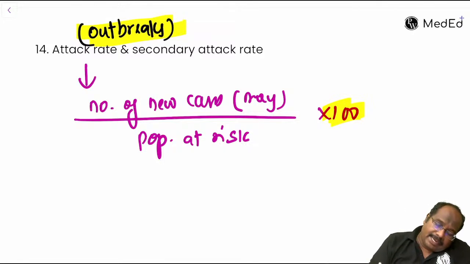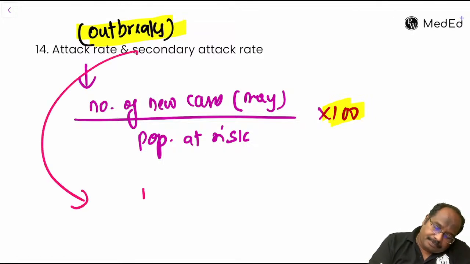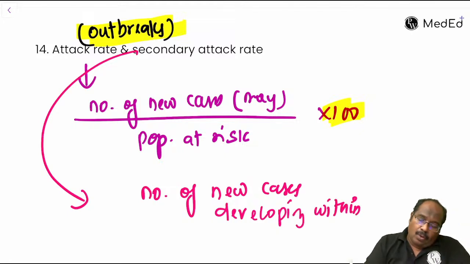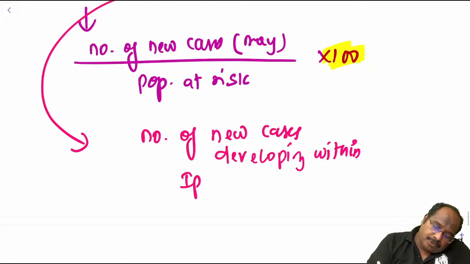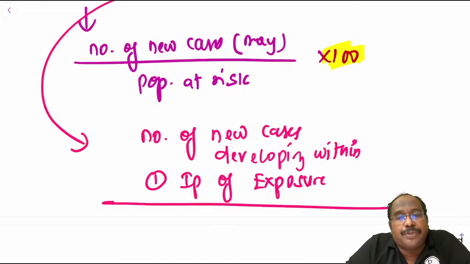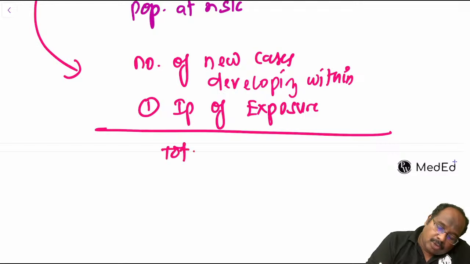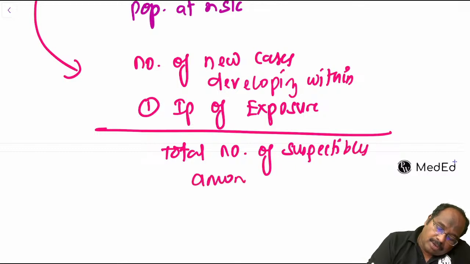What is secondary attack rate? Number of new cases developing within one incubation period of exposure. Okay, so the numerator is the number of new cases, and the denominator is the total number of susceptibles among those exposed.